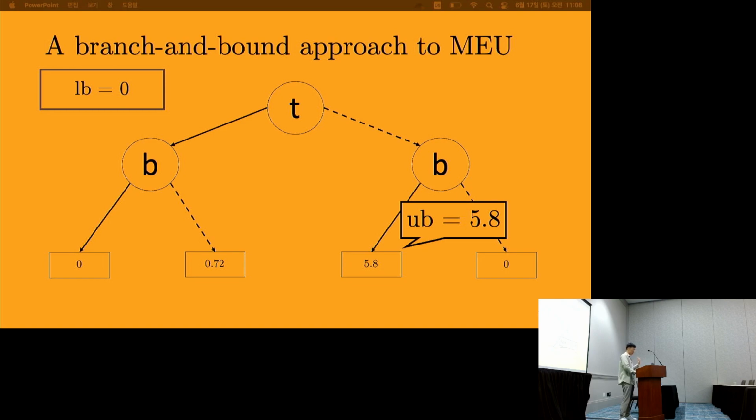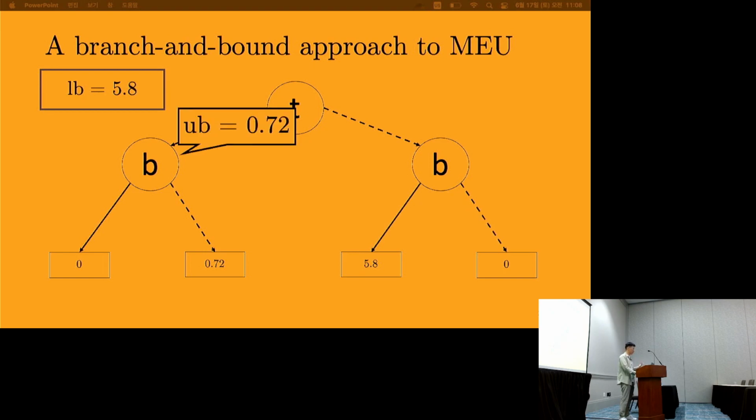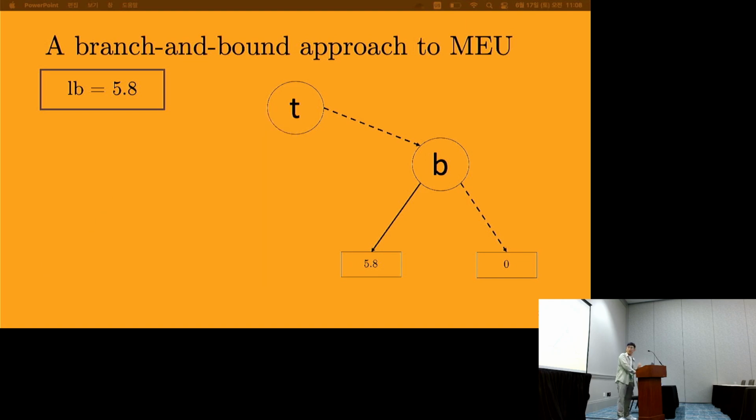And then we recurse down to the other leaf, and we see that the upper bound is equal to 5.8. Since this is greater than the lower bound, we can update our lower bound accordingly. But when we recurse all the way back up to the root, and instead look at the case where T is equal to true, we see that the upper bound is equal to 0.72. Well then in all scenarios going down, none of the leaves will have value greater than 5.8. So we can successfully prune this decision, and then we have all of the computed values, and just take the maximum of 2 values rather than 4.